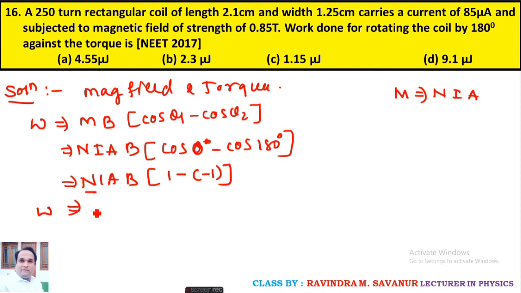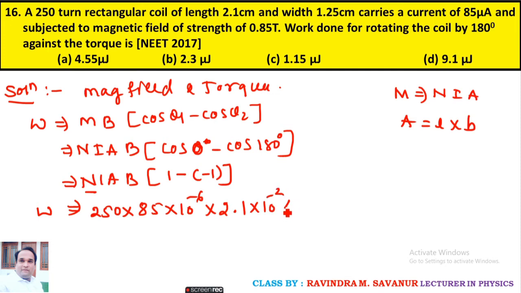The number of turns is given as 250, current is given as 85 into 10 to the power of minus 6. Area means length into breadth. Length is given as 2.1 centimeter, make it meter, and width is 1.25 into 10 to the power of minus 2, and magnetic field is given as 0.85.